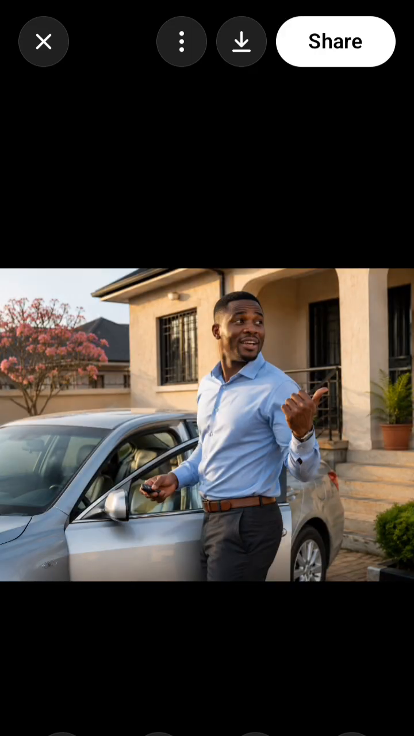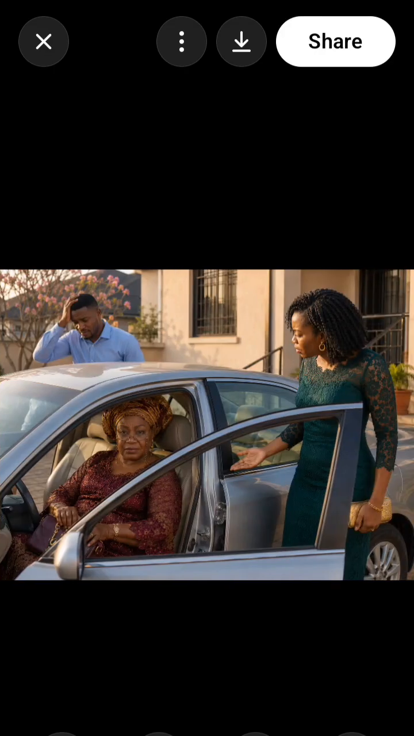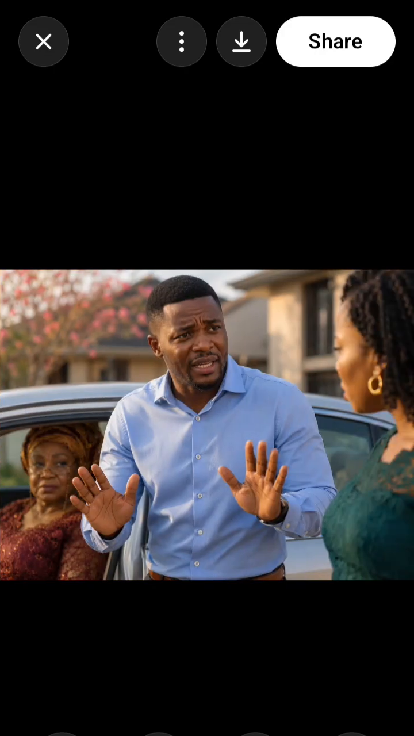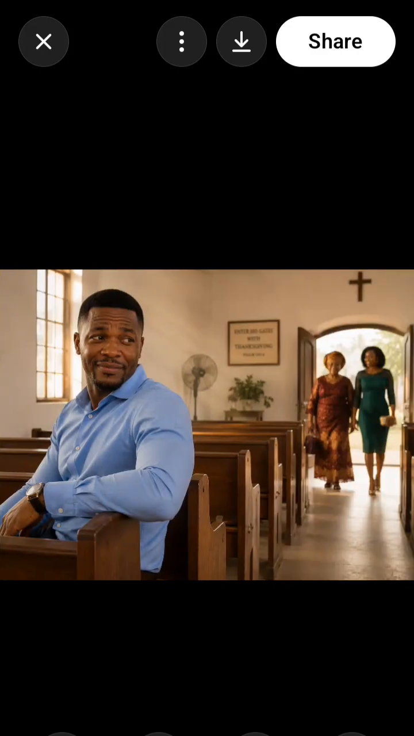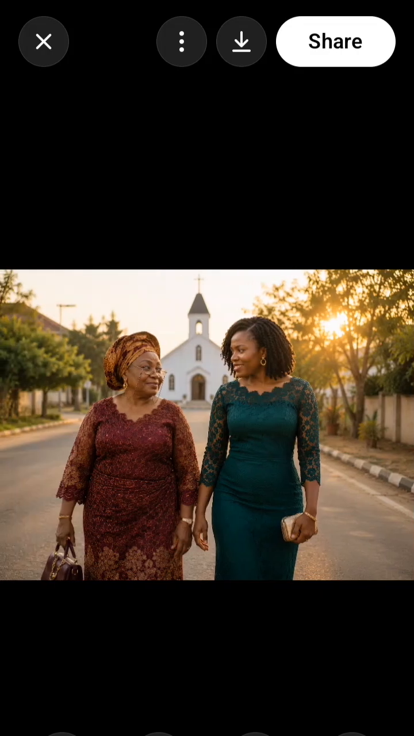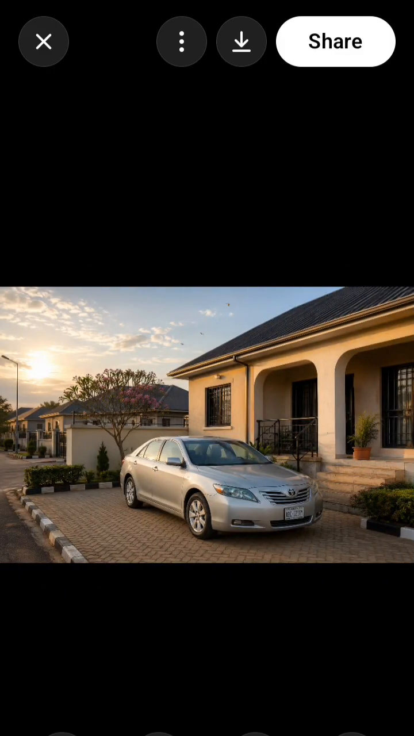Here we have scene 2, scene 3, scene 4, as you can see now. We have scene 5, scene 6, scene 7, scene 8, and scene 9. So this is what it looks like. Now that we have all of these, we begin to save them. We'll save number 1.